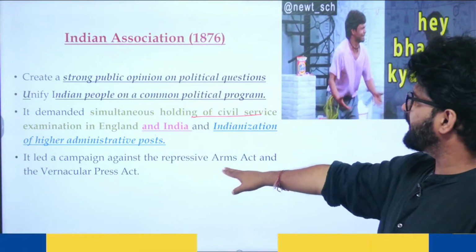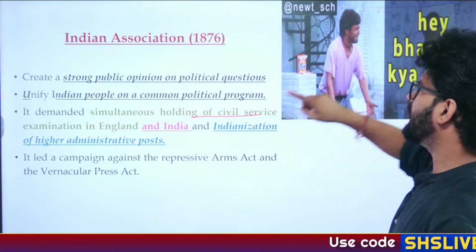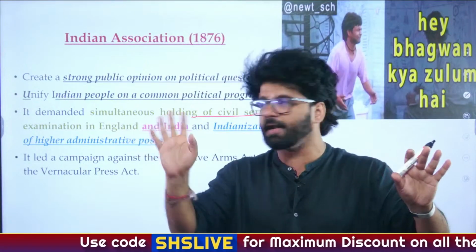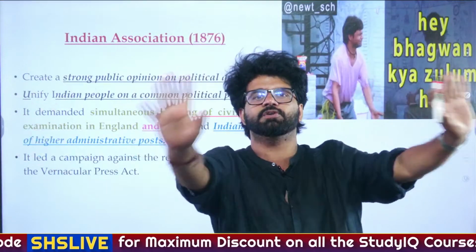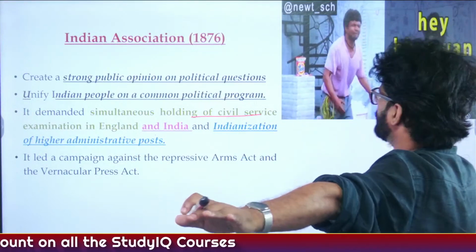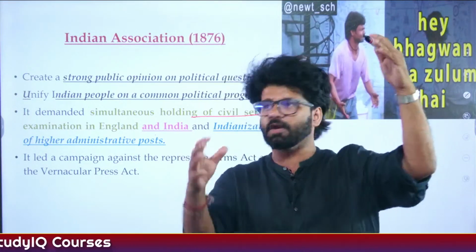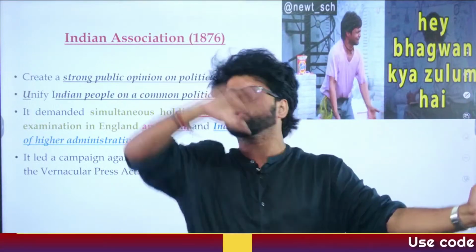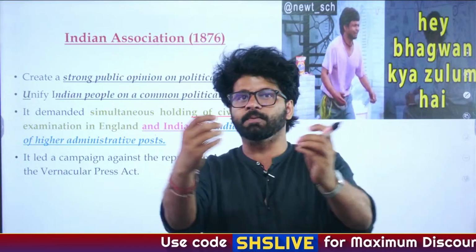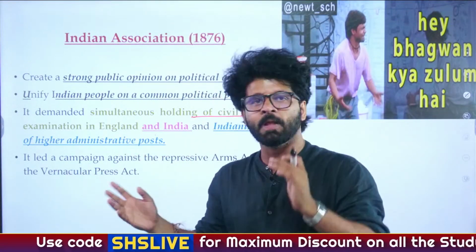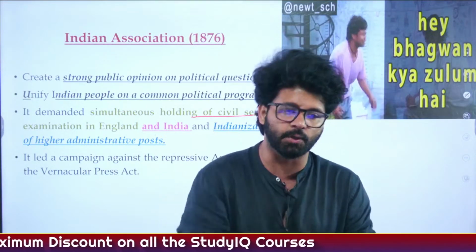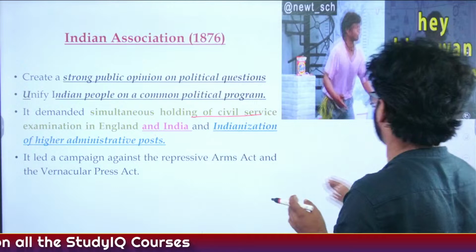So it led a campaign against the Repressive Arms Act and Vernacular Press Act. And you can even write it in your pre-exam, it will help you. In mains also you can write, because of Indian Association, maybe Britishers were forced to send the liberal viceroy, Lord Ripon, from 1880 to 1884. Hope you can understand what we are trying to do here. We are trying to connect today's class with yesterday's class so that you can remember these Governors, Governor Generals, viceroys in a much better manner, because history is linked. When we read subsequent lectures, you will hear about these guys multiple times and you will be able to remember them. Very, very good.